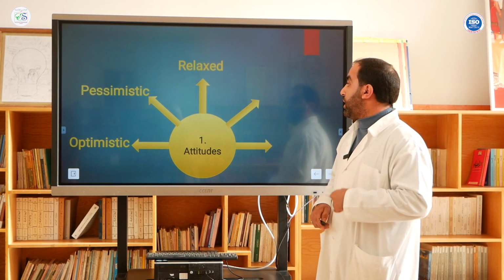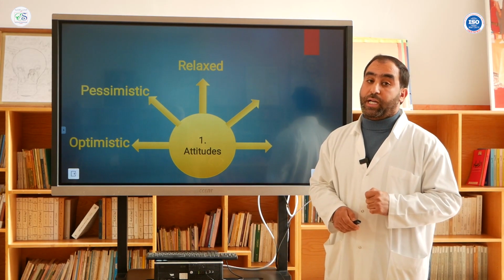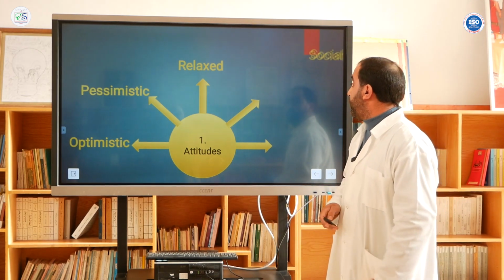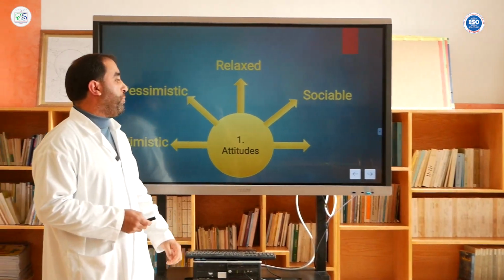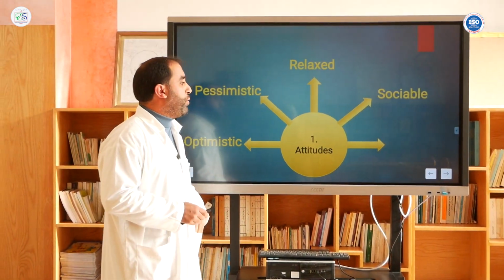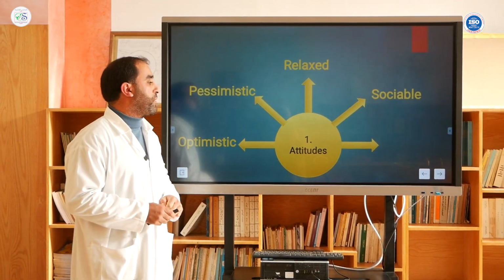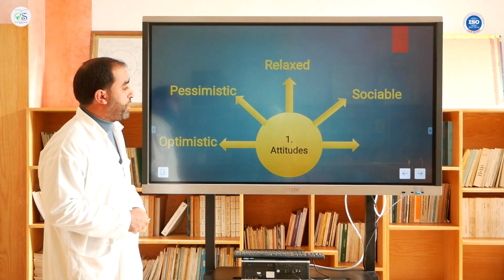Then we've got relaxed. Relaxed means feeling happy and comfortable. Another word we've got here is sociable. This word is used to describe someone who likes meeting and spending time with other people.